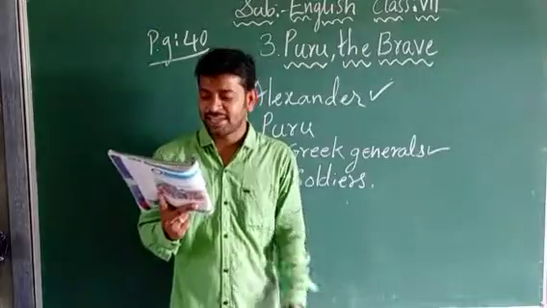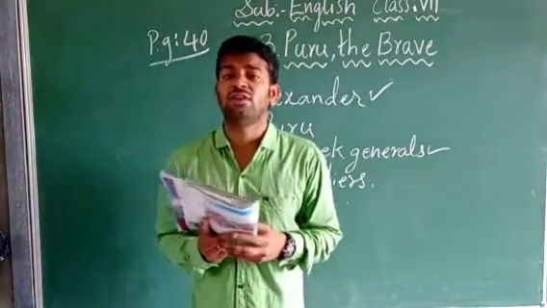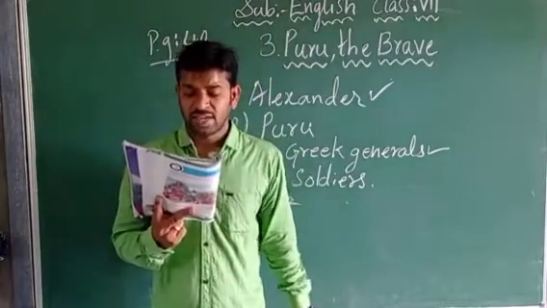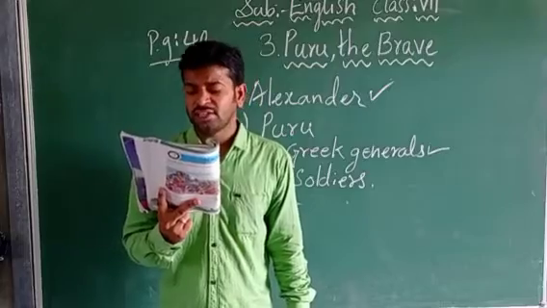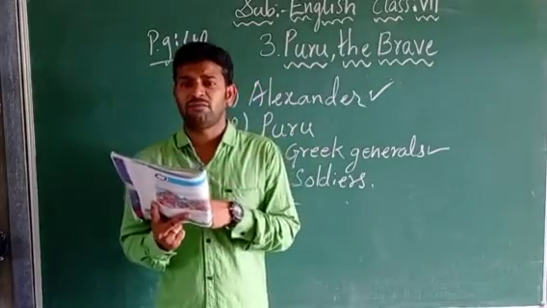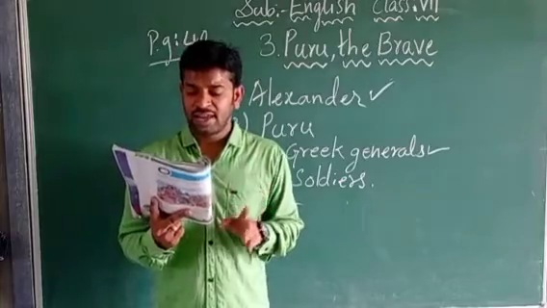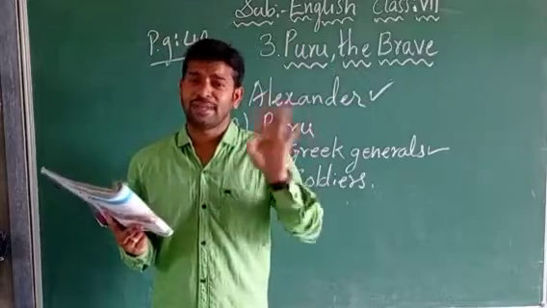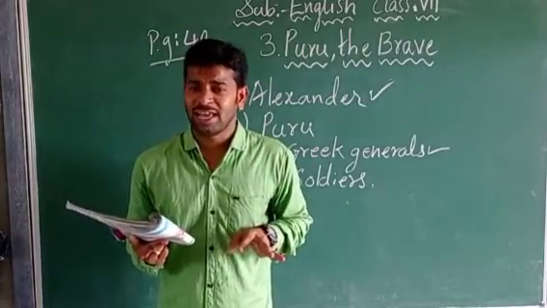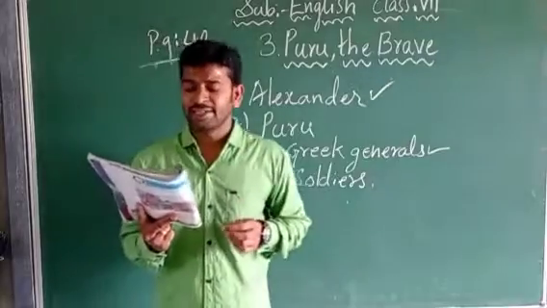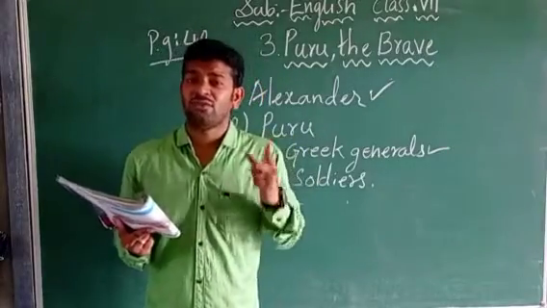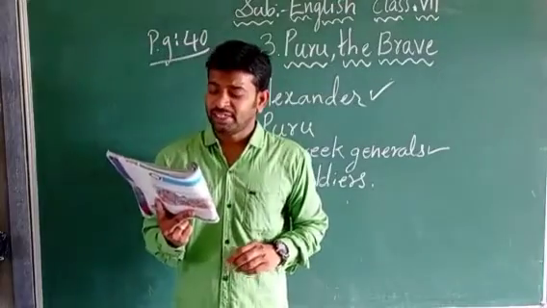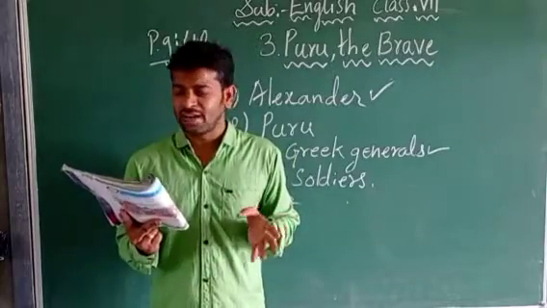Now the second general is telling, it will go down in the history of the world. Second general is telling it will go down in the history of the world, not only in India, it is going to become famous all over the world. Now the third general: I have never fought such a battle before. See, when we had a war, all these ministers also will go for the fighting, along with the king. So here also the third general is saying he did not fight this kind of war in his life history. Now what is the last, fourth general telling? I haven't either, means he did not fight this kind of battle before.